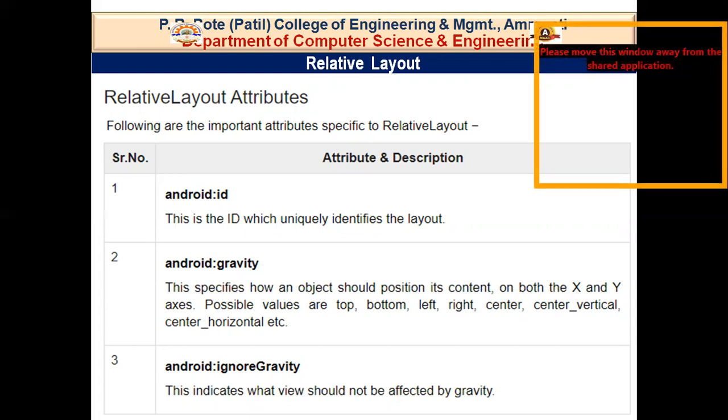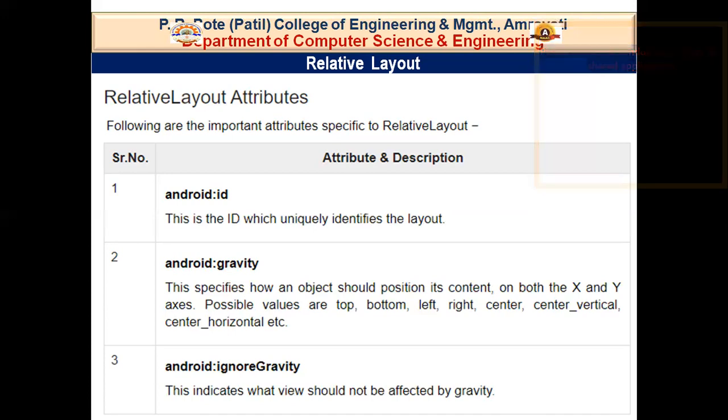Again, the first property is the ID, which we have discussed in the previous layouts. It is a unique identification of the view. Second, Android gravity. By this we can define which layout or which ID of a layout is above it or is similar. We can have align button, in this we can have a view matching the bottom edge of the given ID.